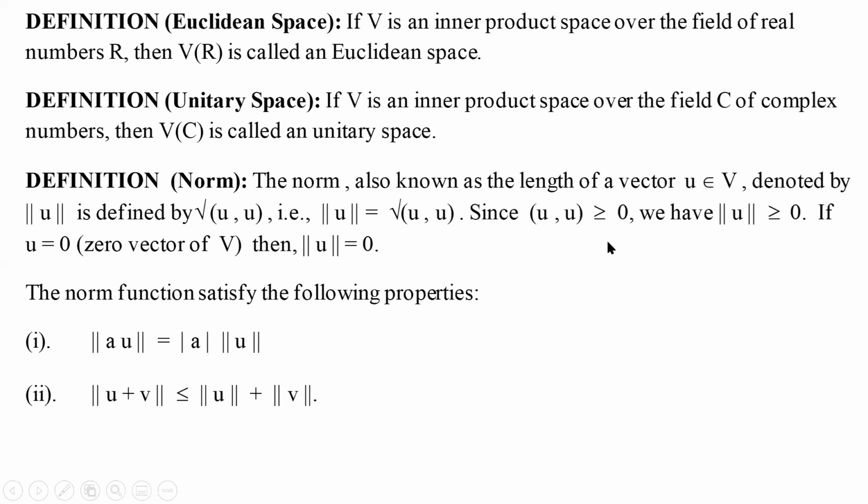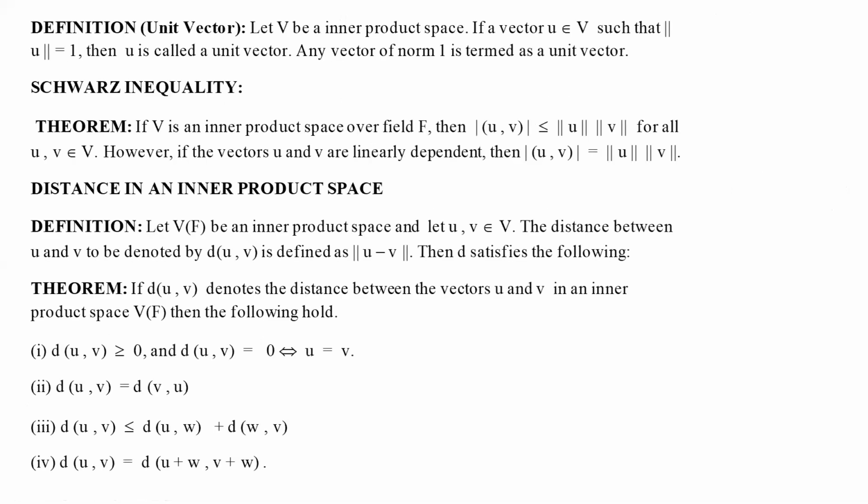It is always a vector space on which the norm function has been defined. And then we come across what a unit vector is. We say a vector is a unit vector provided its norm is 1.